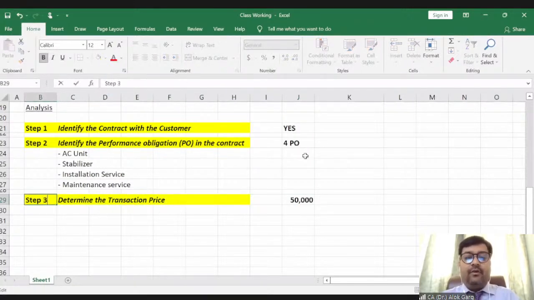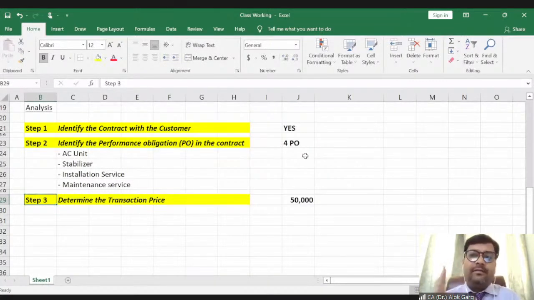So guys, first of all, we have identified, yes, Mr. Alok, this contract is a contract with the customer, and hence we need to knock the door of Ind AS 115. Then we have identified what are the performance obligations in the contract. So what are the goods and services which need to be delivered, right? Then we have determined the transaction price of the entire contract. What is the transaction price? Then step 4. What is my step 4?